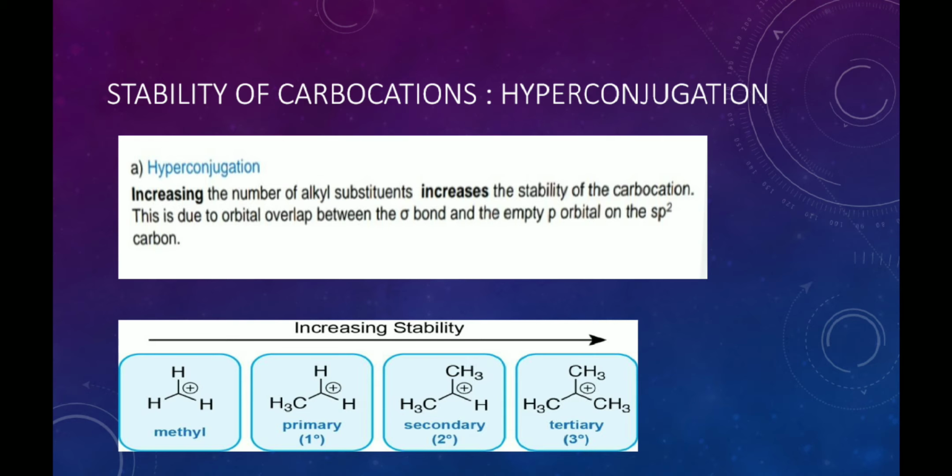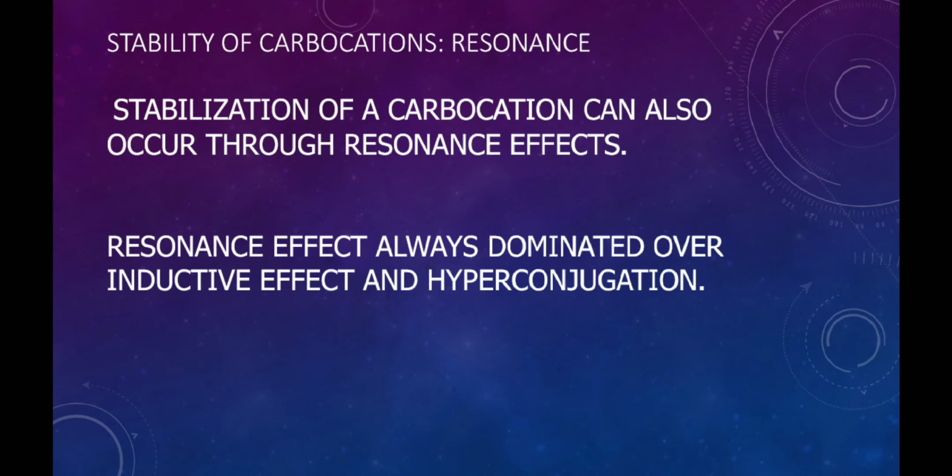Here in this trend, the tertiary butyl carbocation has 9 alpha hydrogen atoms, so it has 9 hyperconjugative structures, and will be the most stable one. The methyl carbocation has no alpha hydrogen atoms, so it has no hyperconjugative structures, and it will be the least stable carbocation.